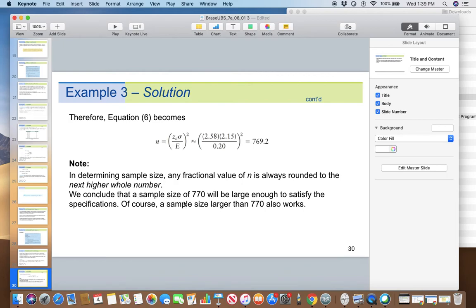So we concluded that a sample size of 770 will be large enough. A sample size larger than 770 is also fine. This is basically the bare minimum you need.